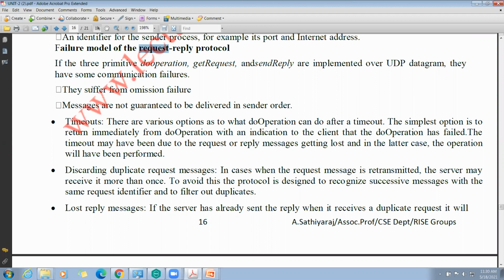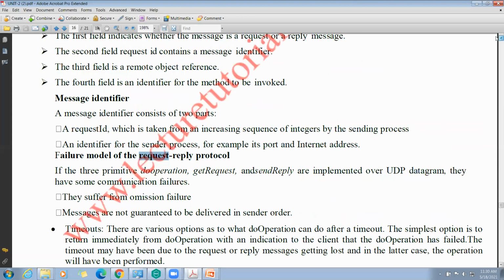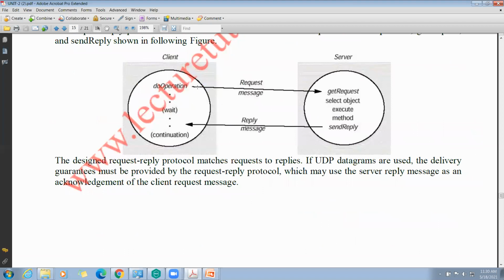Suppose the three primitives, do operation, get request, and send reply, are implemented over UDP datagrams. Do operation is the first primitive, get request is the second primitive, and send reply is the third primitive.